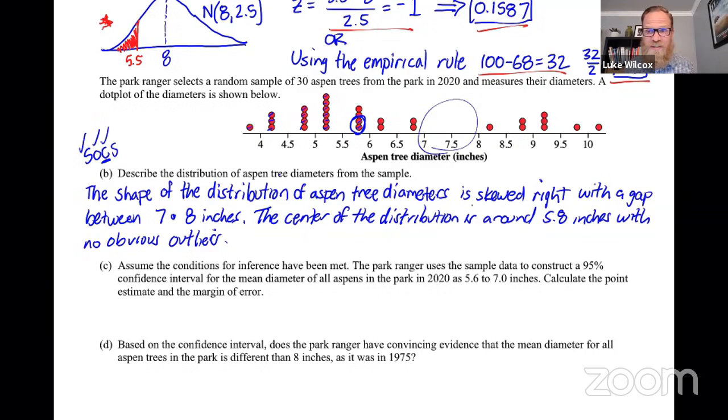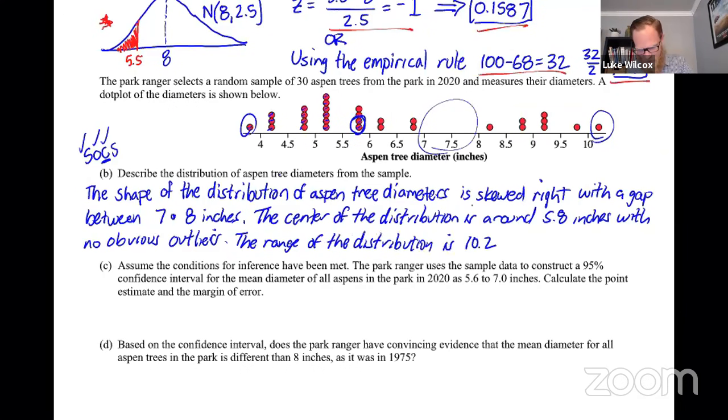The simplest of which is looking at the range, the highest value minus the lowest value. So let's go there on this one. Let's say the range of the distribution is, and I'm going to show my calculation here. I'm going to take the highest value, which looks to me to be about 10.2, and my lowest value looks like it's about 3.8. That's going to give me a range of about 6.4 inches. And that takes care of my spread.